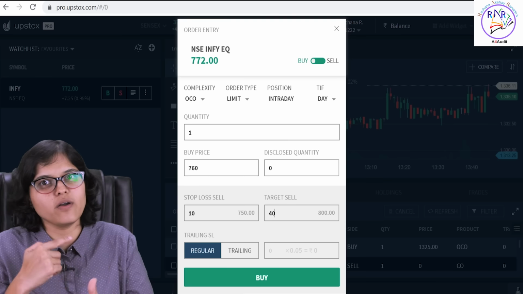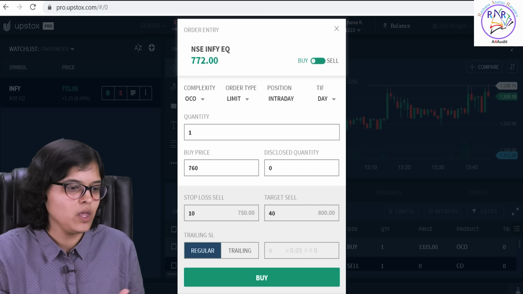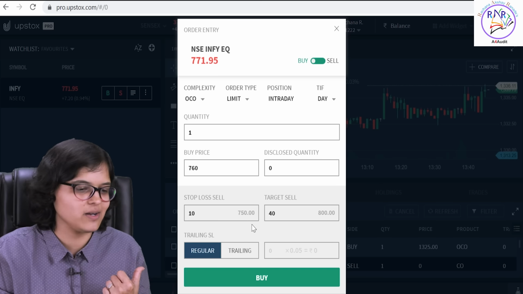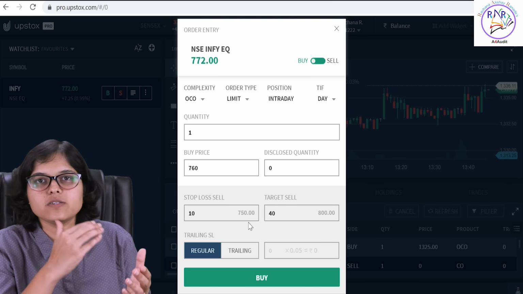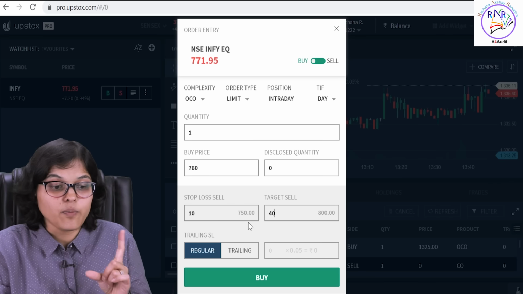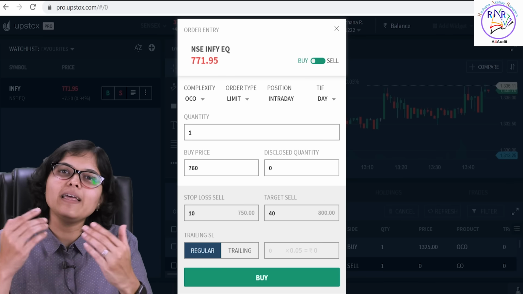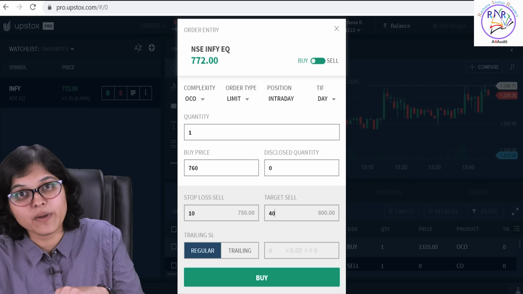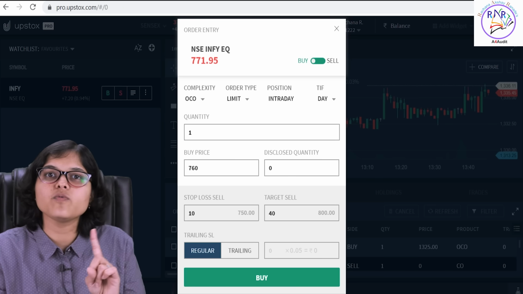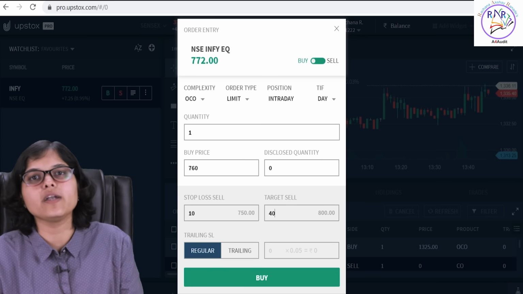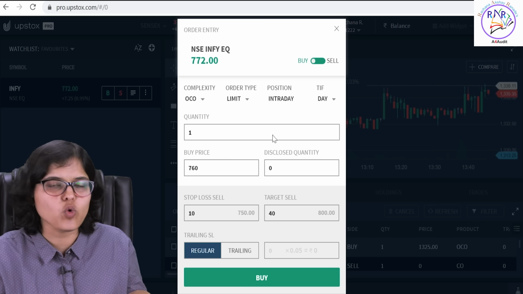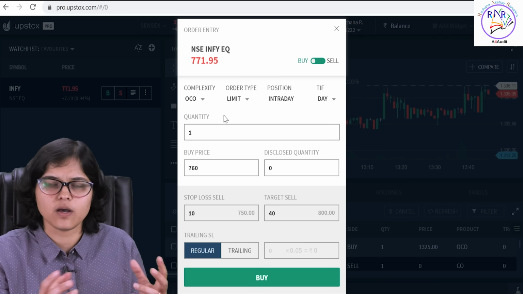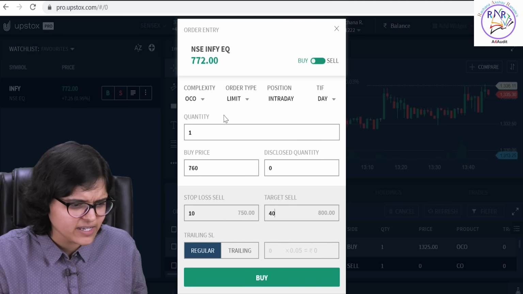What happens in the contrary situation? Let us say, instead of hitting 800, it hits 750, unfortunately. Then what happens? 750 is hit, so my sale price will be executed at 750. This 800 rupees order will get automatically cancelled in this scenario, right? So either this price gets hit or that price gets hit. Whatever gets hit first, the other will get automatically cancelled. That is why I feel that this OCO, one cancels other, is a very good type of order which Upstox has in its portal. So if I were to place this, I just say buy now.